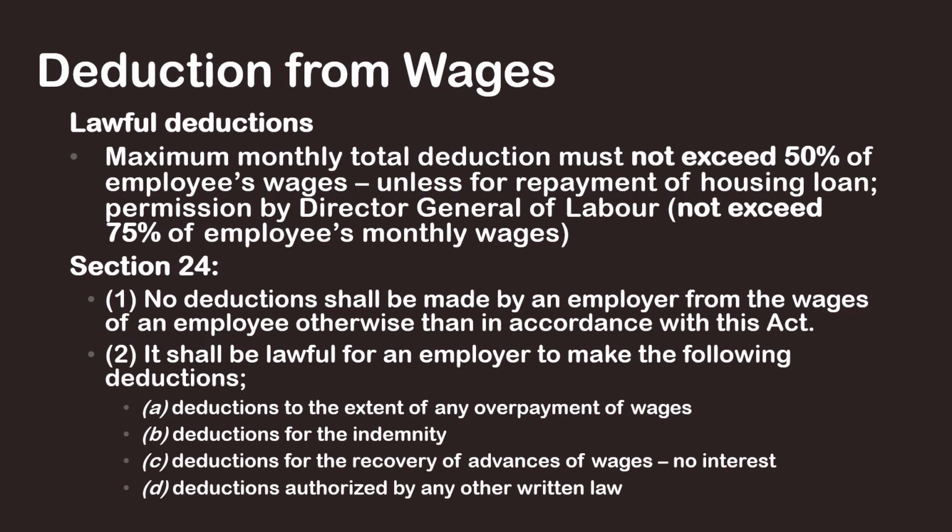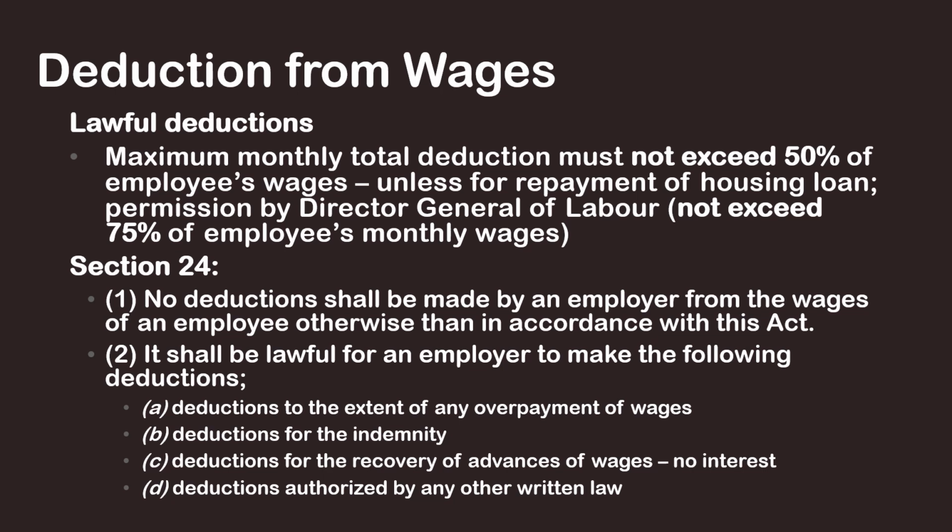For deduction from wages, there are lawful deductions where the maximum monthly total deduction must not exceed 50% of employees' wages, unless for repayment of housing loan, which needs permission by the Director General of Labor and does not exceed 75% of employees' monthly wages. Section 24 of the Employment Act mentions that no deductions shall be made by an employer from the wages of an employee otherwise than in accordance with this act.